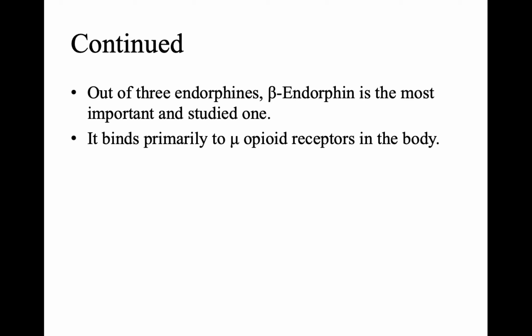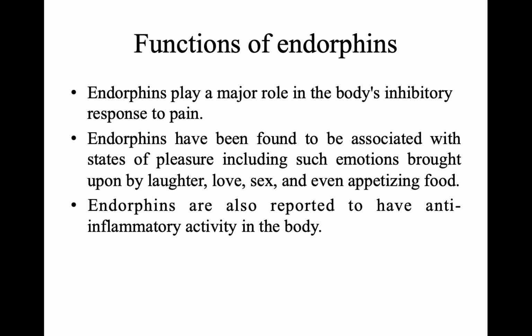This beta endorphin primarily binds to the mu opioid receptors in the body. Now we are going to discuss the functions of endorphins. As I discussed earlier, endorphins play a major role in the body's inhibitory response to pain, which means endorphins reduce the sensation of pain in the body.